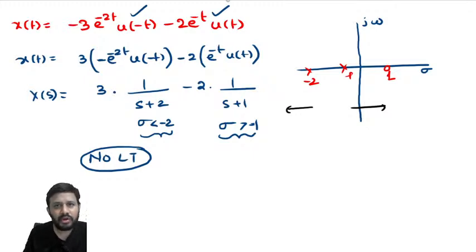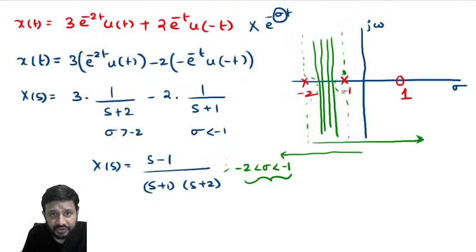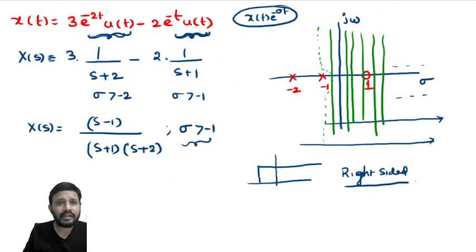Now one more justification we can give here. Look here.